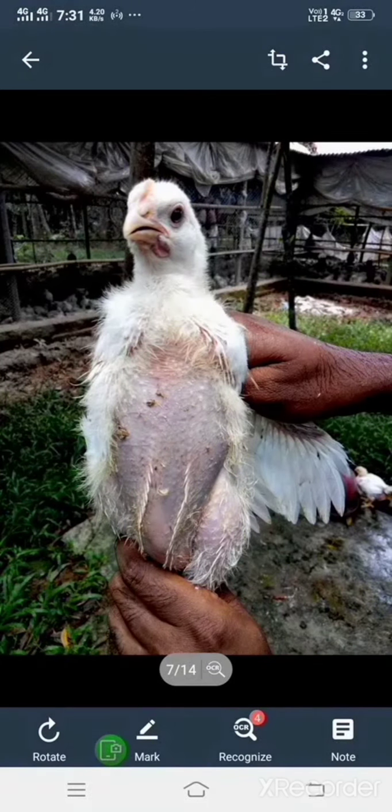This is Gumboro disease. In this disease, the fowl looks like this with these symptoms, and we can identify that the fowl is prone to the disease. It is a contagious disease caused by a virus only, and it affects chicks of 2 to 6 weeks old.